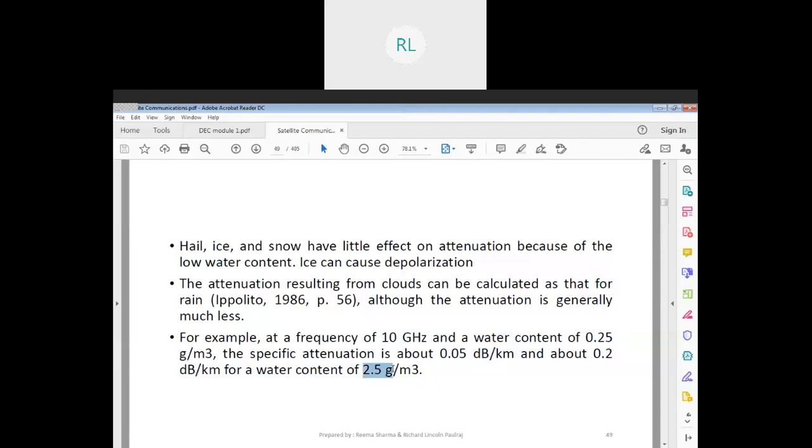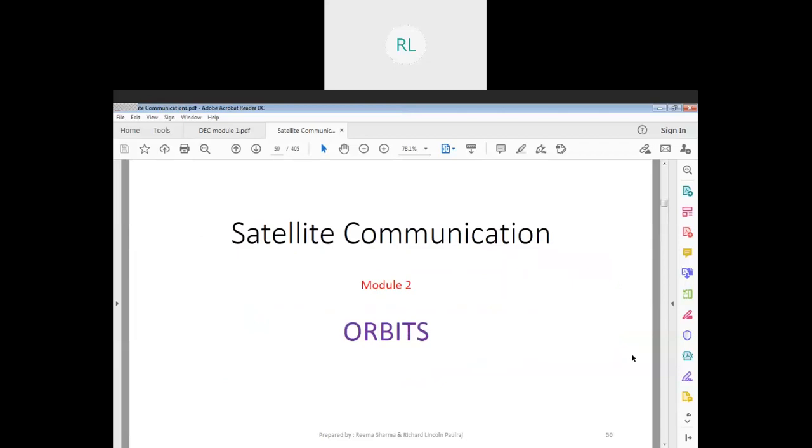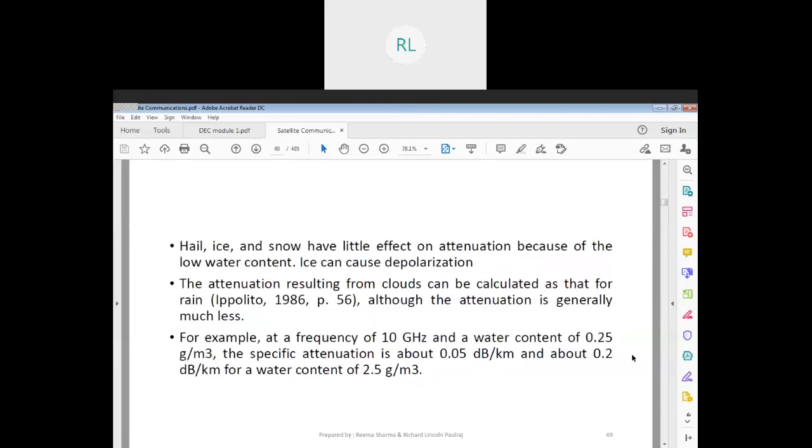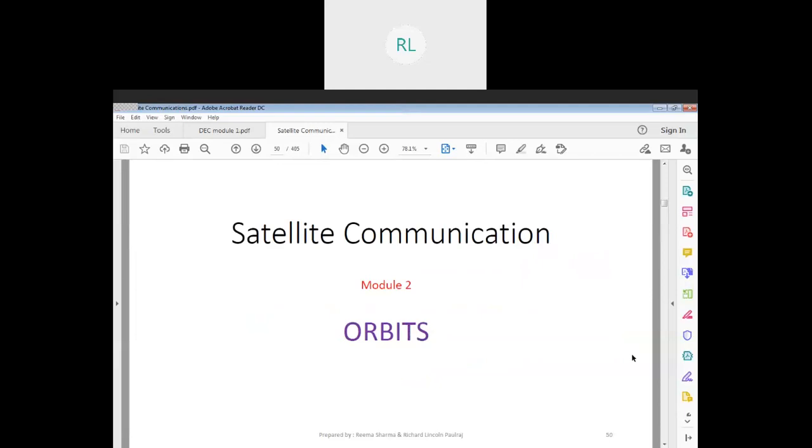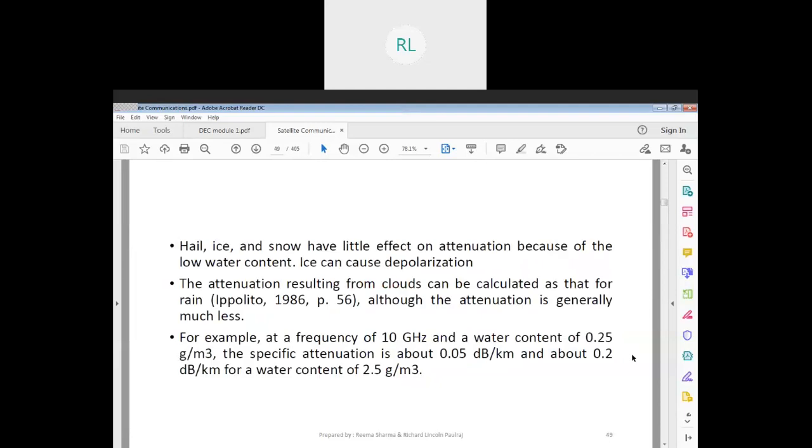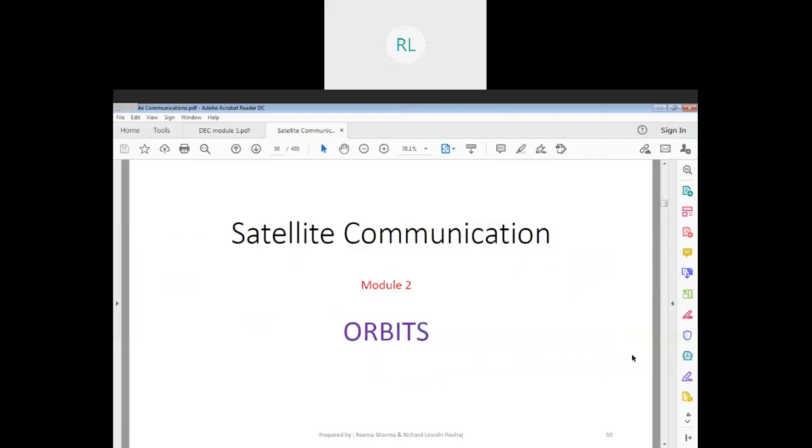And it is about 0.2 dB per kilometer for a water content of 2.5 grams per meter cube. So 0.25 is causing about 0.05 dB, and 0.2 dB for a water content of 2.5. It's a drastic loss of signal that we are looking into here.